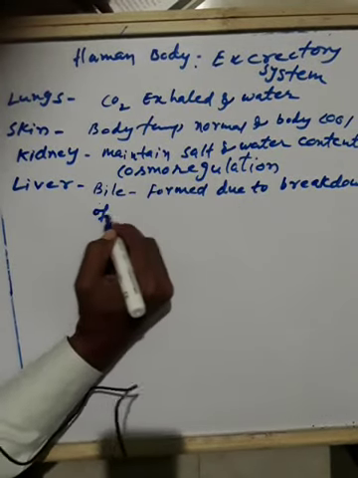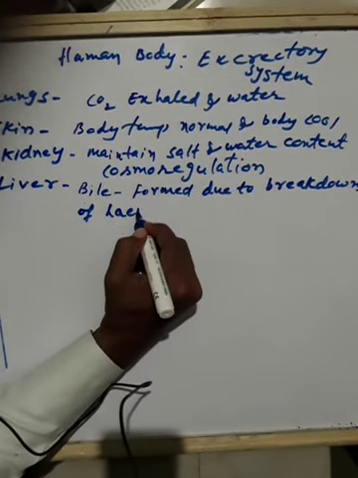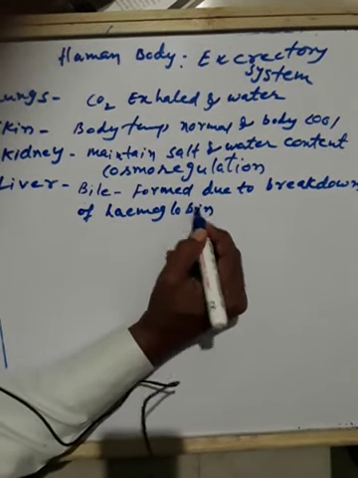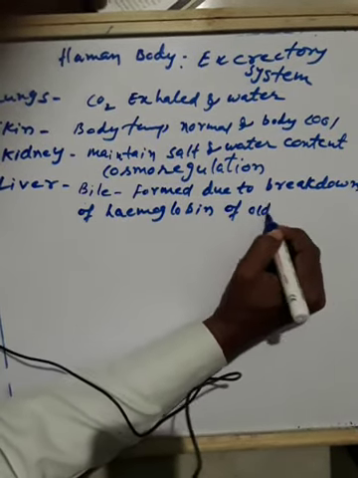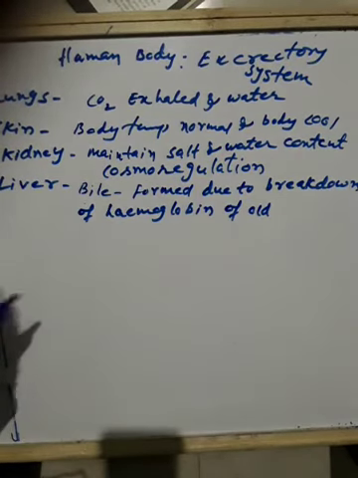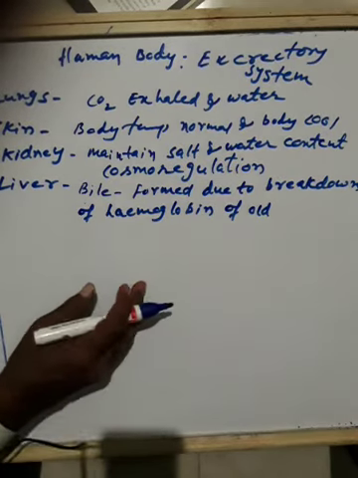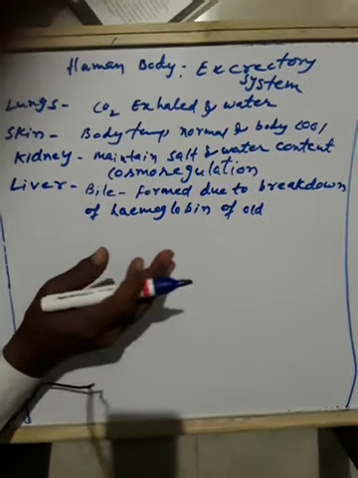Hemoglobin of old blood, because every time our blood will be purified. Okay. So RBCs are produced in the liver. So they are purified, they are balanced.